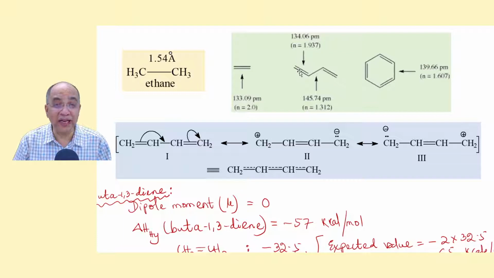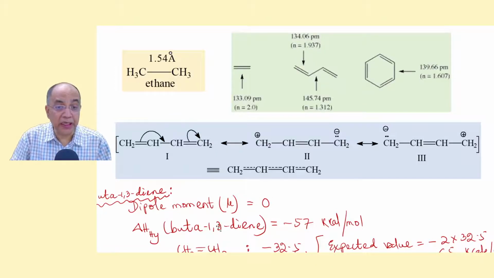The double bond character is reduced because it is delocalized onto the single bond. Similarly, carbon-carbon single bond length is reduced from the carbon-carbon single bond length in ethane. In ethane it is 1.54 angstrom and this is 1.45 angstrom. Similarly, in benzene, all the carbon-carbon bonds are of identical length, 1.39 angstrom.